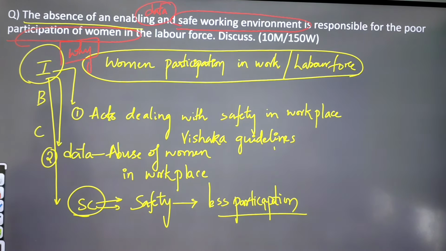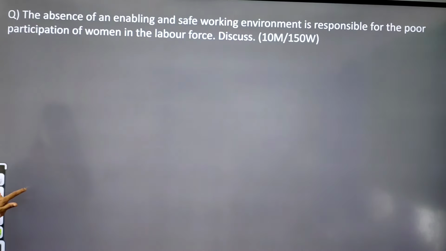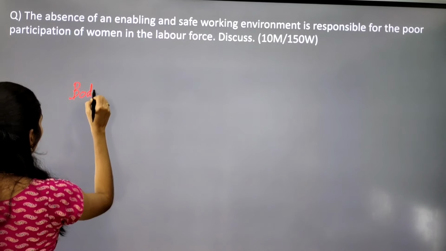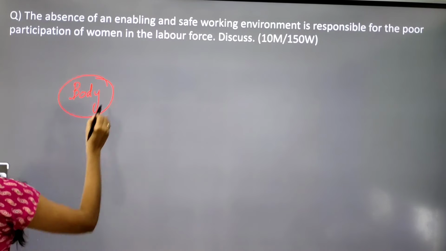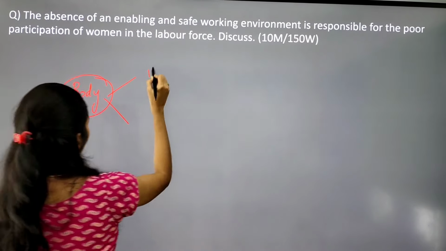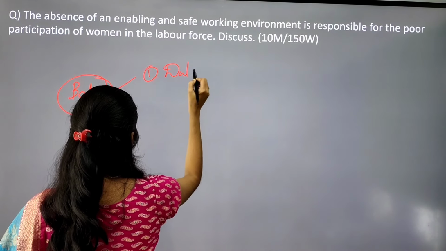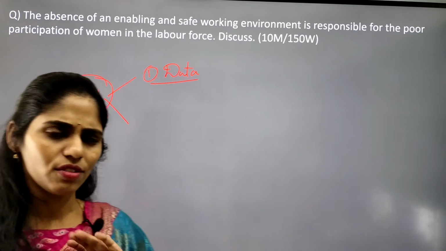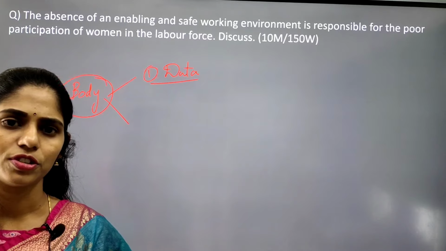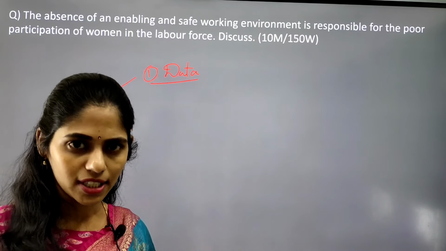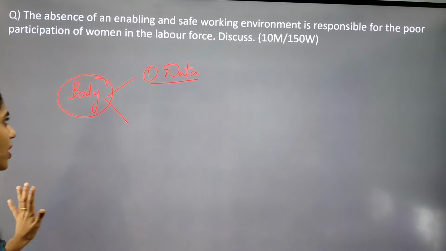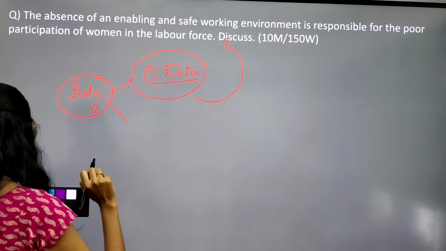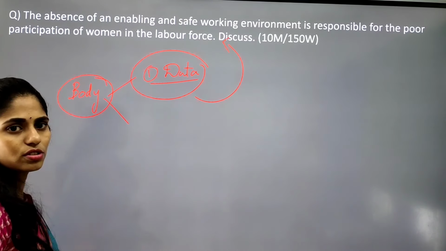Next one is your body. In the body you have to address these two things. First, you can write about anything that you know about data regarding women participation. If you have any data like the Periodic Labour Force Survey or any other data released by RBI or anything, you can write the data which shows yes, there is less participation of women in the workforce.